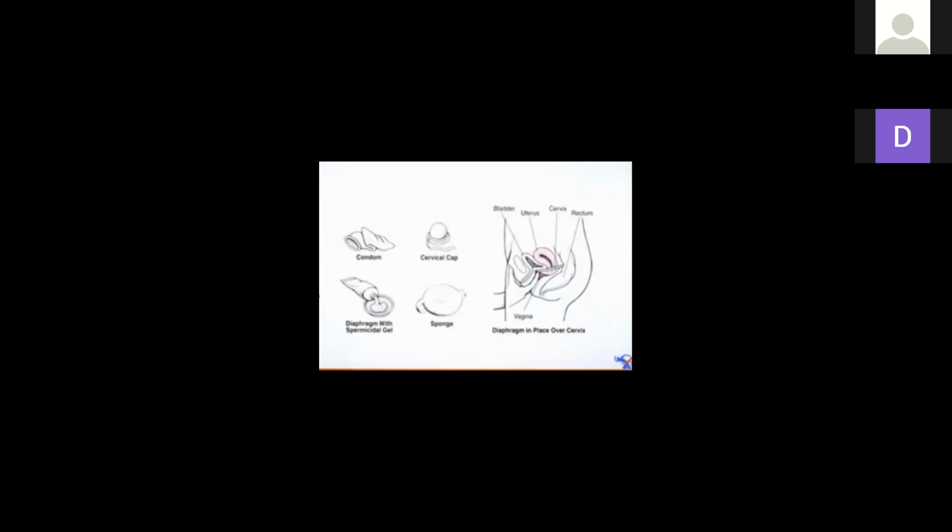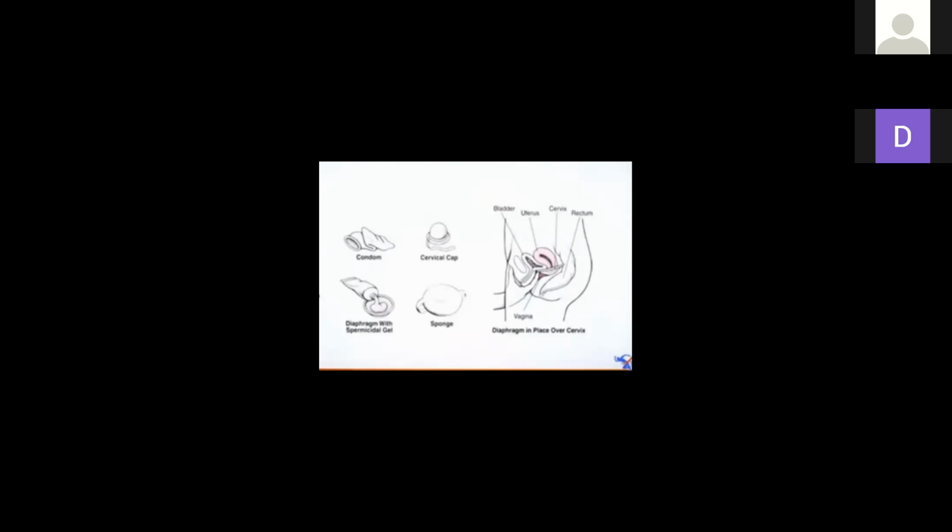STD is sexually transmitted diseases, and condoms help. You should definitely use protection whenever you engage in sexual intercourse, unless or until you are ready to have a baby. Apart from that, condoms are easily disposable and easily usable. Students, they do not inhibit pleasure during sexual intercourse.